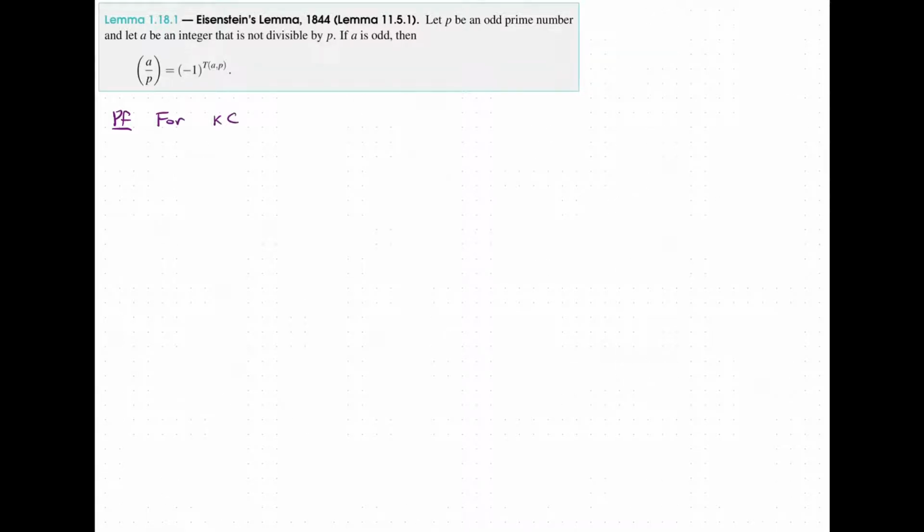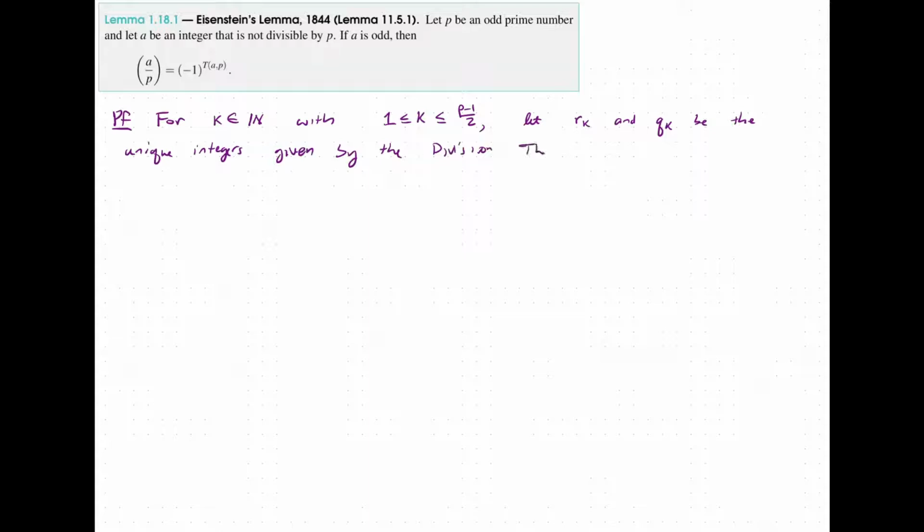For k a natural number with 1 less than or equal to k less than or equal to p minus 1 over 2, let r sub k and q sub k be the unique integers given by the division theorem so that k times a is equal to p times q sub k plus r sub k.